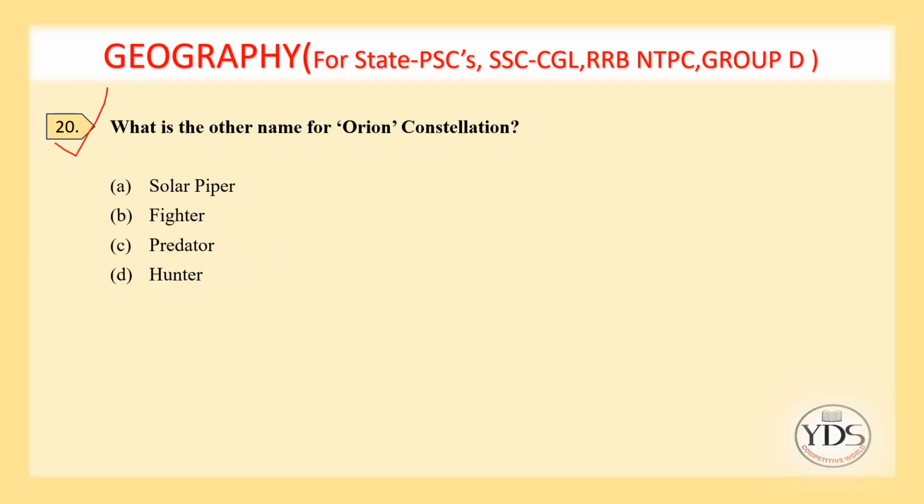Question number 20. What is the other name for Orion constellation? Solar Piper, Fighter, Predator, Hunter. As I already told, Orion constellation is also called the Hunter. So option D, Hunter is the correct answer.